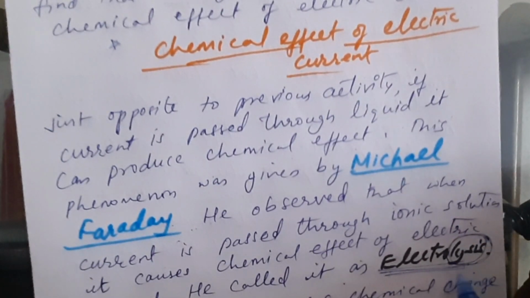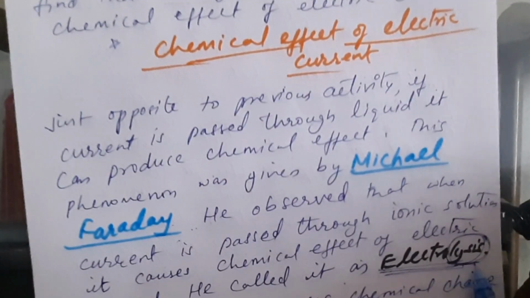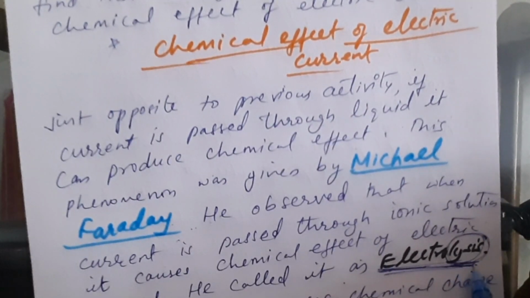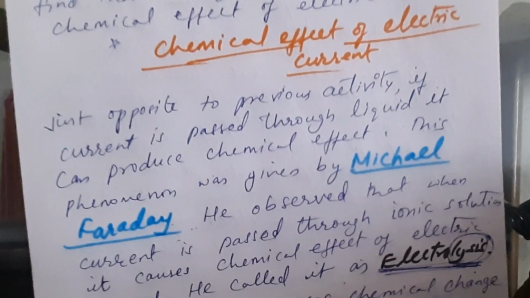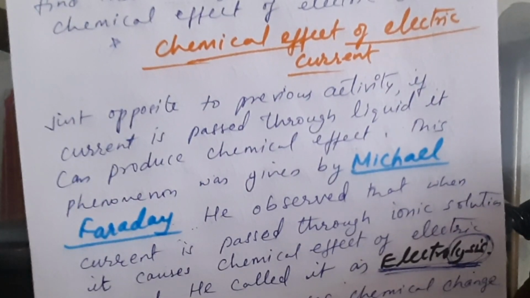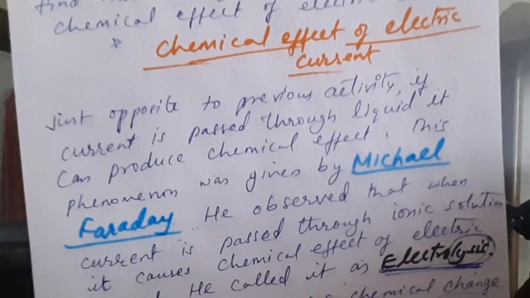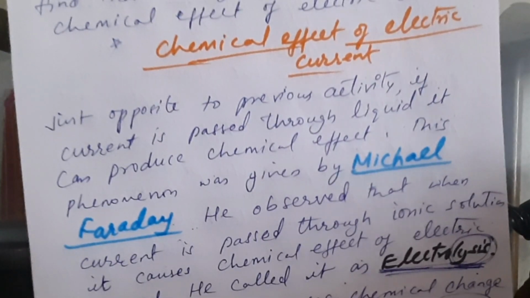When something splits, we call it lysis. Electrolysis: because of electricity, something is breaking. When current is passed through water, for example, water will split into hydrogen and oxygen. So water is breaking down by passing electricity. So we call it electrolysis of water.